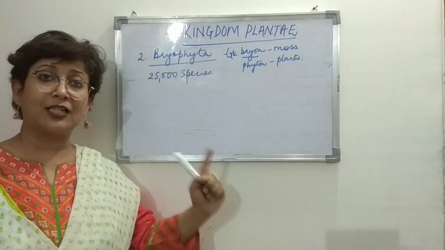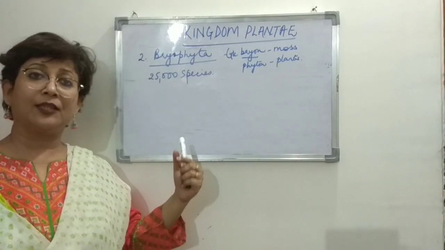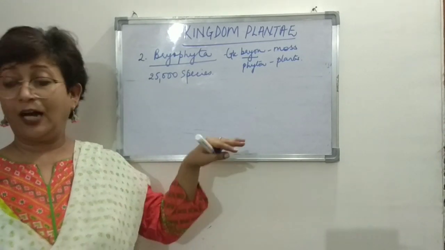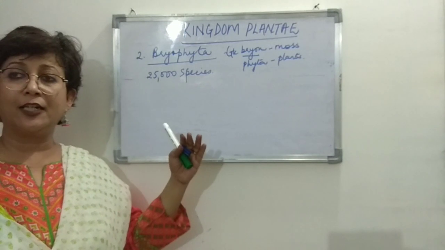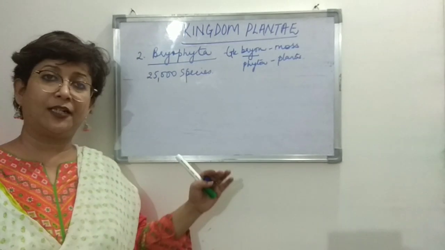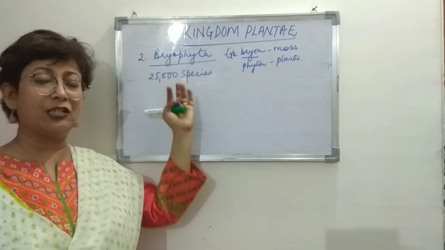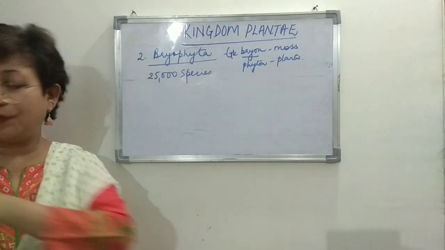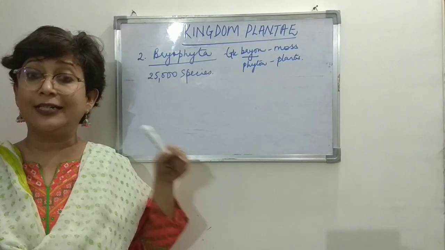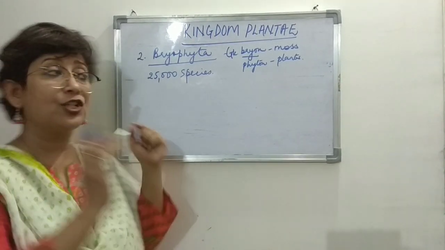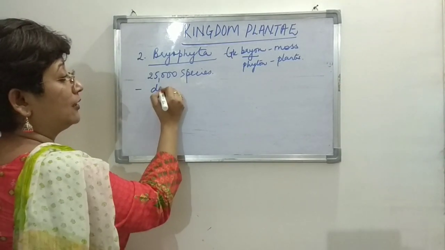Now what we discussed in the previous category was that thallophytes are mostly aquatic. Now these are the first, we can say, terrestrial plants, not totally terrestrial, but they were the first plants that are found on land. But then they are found in damp soil, damp and shady habitats, right?